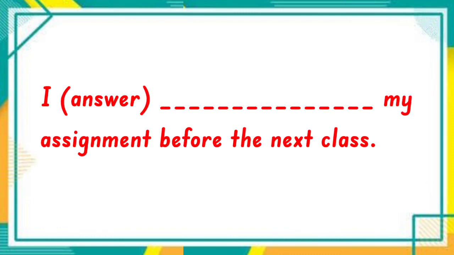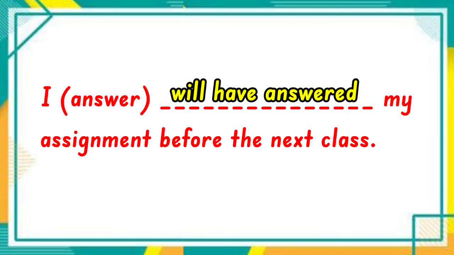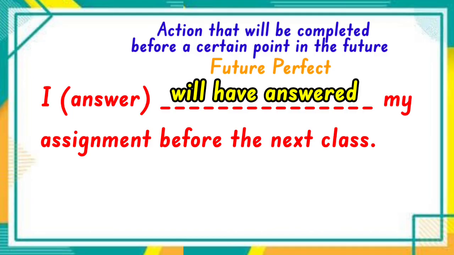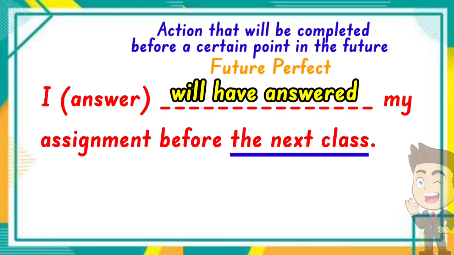I answer my assignment before the next class. So the answer should be will have answered. It should be in the future perfect tense because it is the action that is expected to be completed before a certain point in the future comes, which is, in this example, the next class. Is it understood?